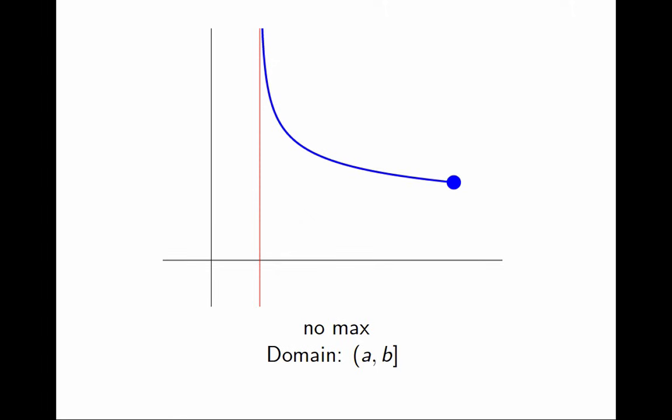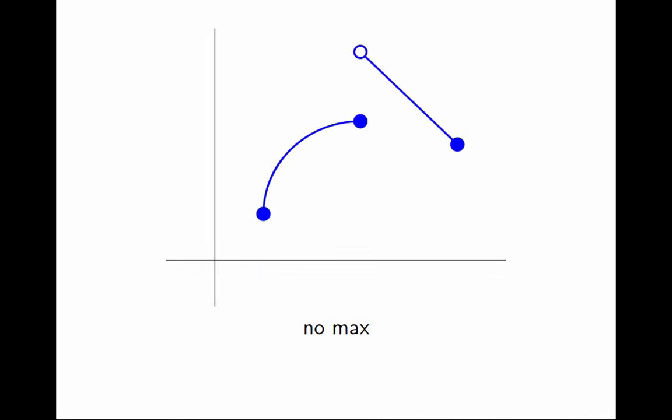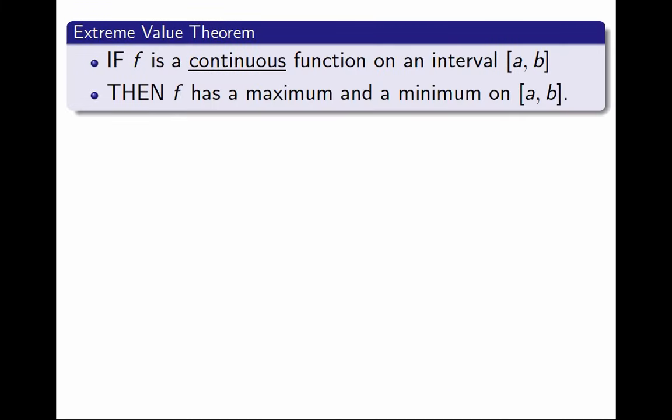However, there are also other types of functions without maxima. For example, this one. The domain is an interval that includes both endpoints, and yet this function still doesn't have a maximum. In this case, the problem is not the domain, it's the function itself. This function is bad, and by bad I mean it is not continuous. The discontinuity is what allows the lack of a maximum. All these examples together suggest that to guarantee a maximum, I need a continuous function on an interval that includes both endpoints. That is exactly what the extreme value theorem says.